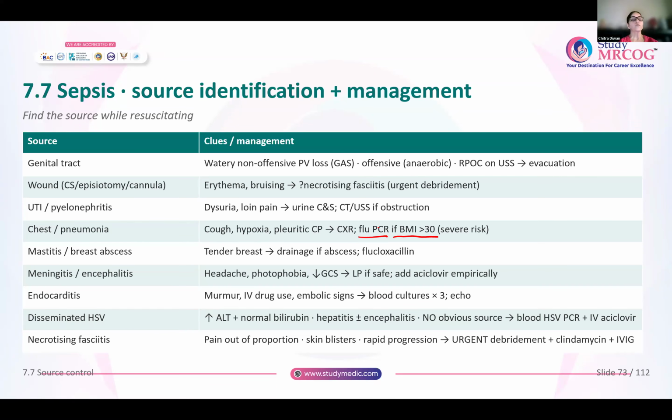Now, if there is mastitis or a breast abscess, the breast will be tender. And if there is abscess, then you need to drain the abscess. And flucloxacillin is the antibiotic that works best because usually it is staphylococcal infection.